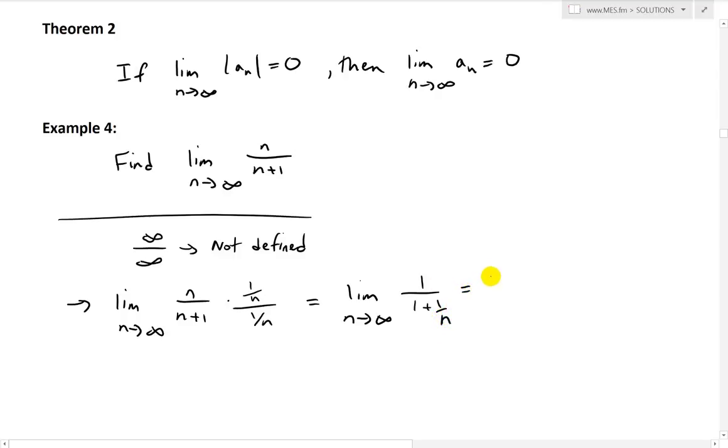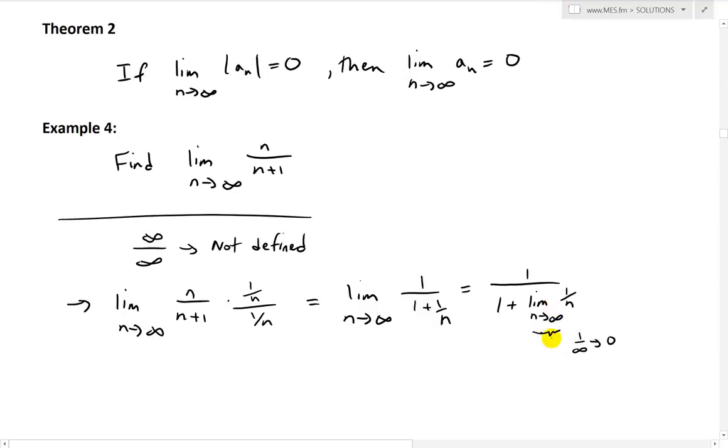Well, now we can use the limit laws. This becomes 1 over 1 plus the limit as n approaches infinity of 1 over n. Just for completeness' sake, put it like that. So in other words, this bottom part right here approaches 1 over infinity, which approaches 0.